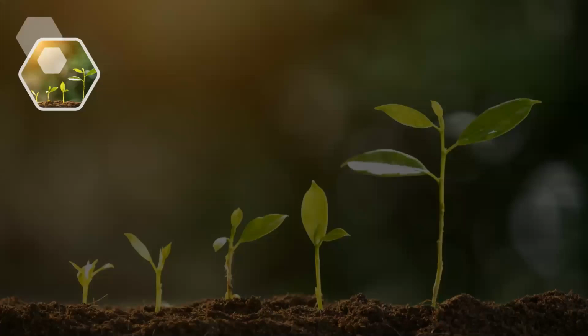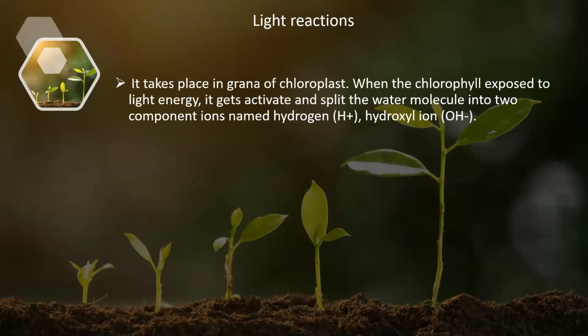As we know, photosynthesis is a photochemical reaction. Here the photosynthesis takes place in two phases. The first phase we call light reactions, which are also called light dependent reactions.